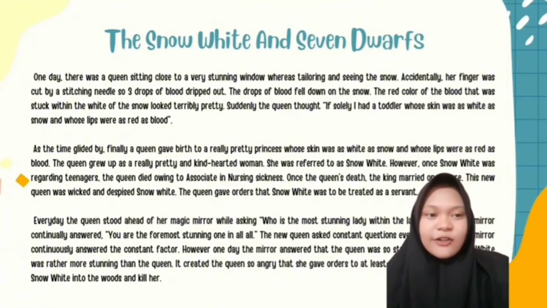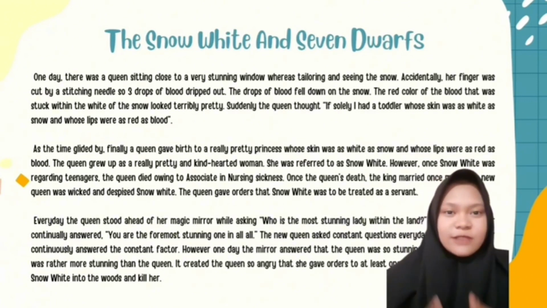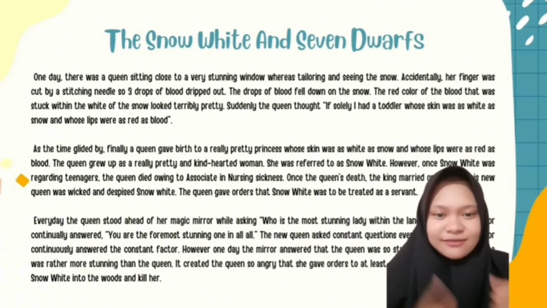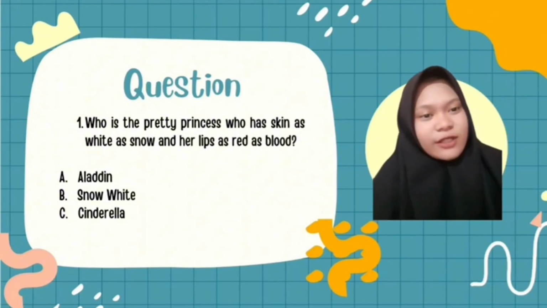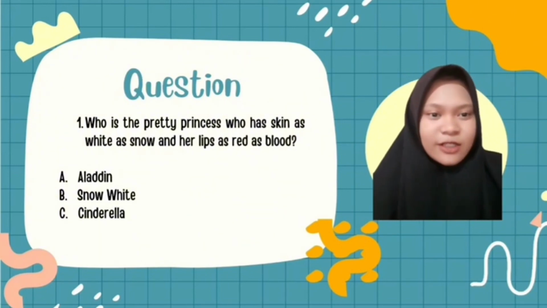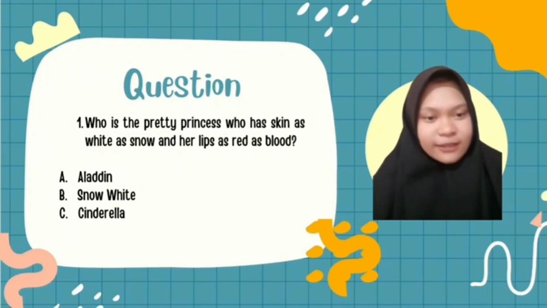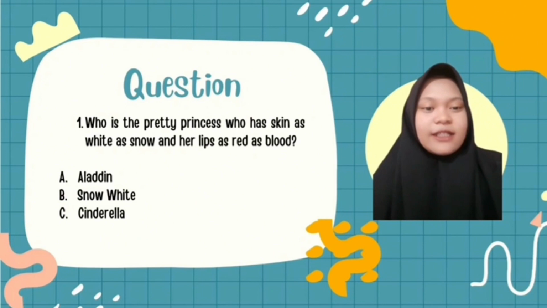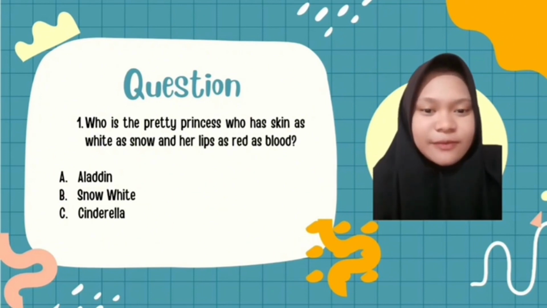So, the title of my narrative text is Snow White and the Seven Dwarfs. Let's move on to the first question. The first question is, who is the pretty princess who has skin as white as snow and lips as red as blood? A, Aladdin; B, Snow White; C, Cinderella. Let's take a look at the text.